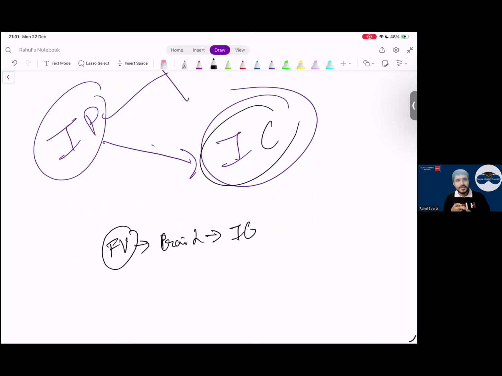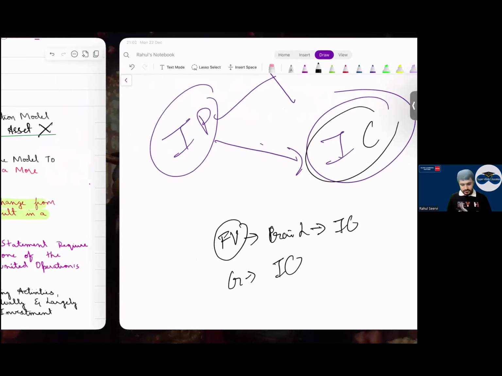Depreciation also I will show in the investing category. When I dispose of the investment property, if I sell it, I will get a gain or not? That gain also will go to the investing category. So basically IFRS 18 is saying that most of the items will go to the investing category.